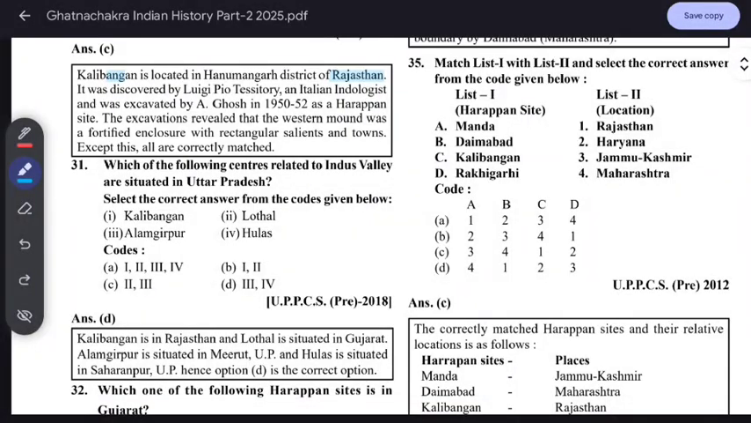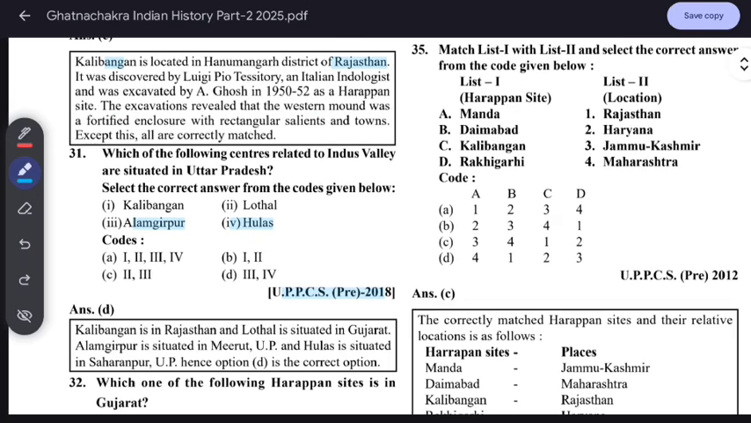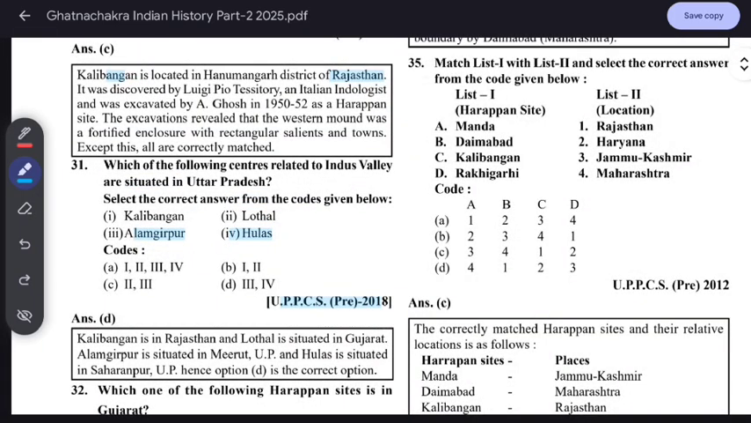Which of the following centers related to the Indus Valley are situated in Uttar Pradesh? Alamgirpur and Hulas. It was asked in UPPCS 2018. Kalibangan is in Rajasthan and Lothal is situated in Gujarat. Alamgirpur is in Meerut and Hulas is in Saharanpur, Uttar Pradesh.